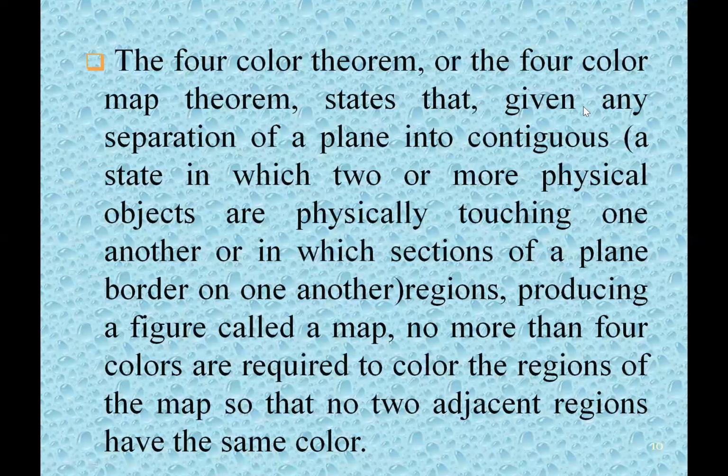The four-color map theorem states that given any separation of the plane into contiguous regions, in which two or more physical objects are physically touching one another, or in which sections of the plane border another region, producing a figure called a map, no more than four colors are required to color the regions of the map so that no two adjacent regions have the same color.